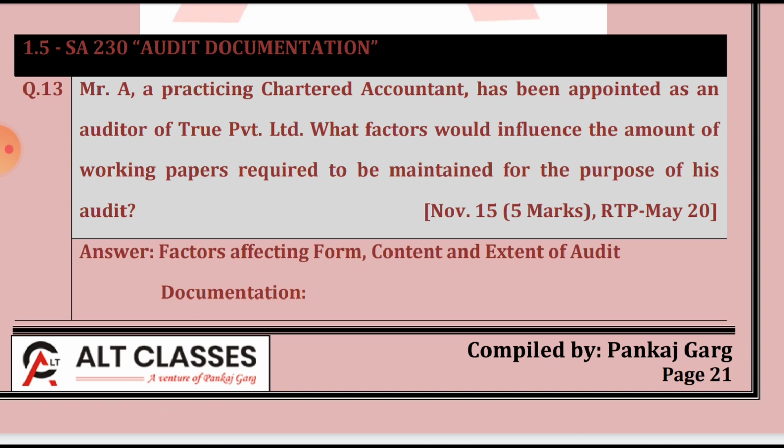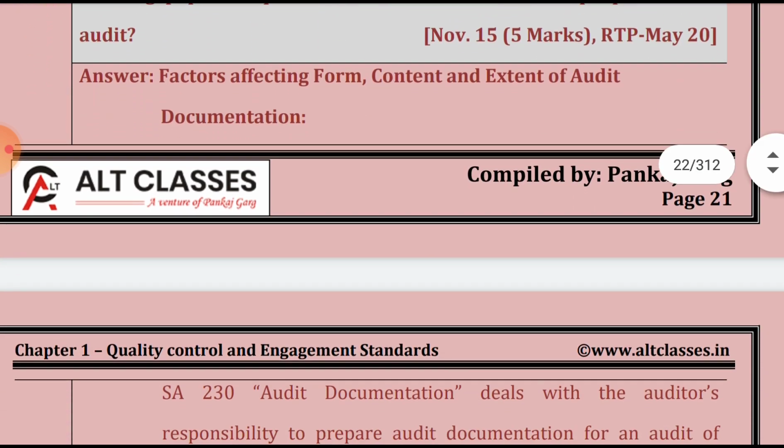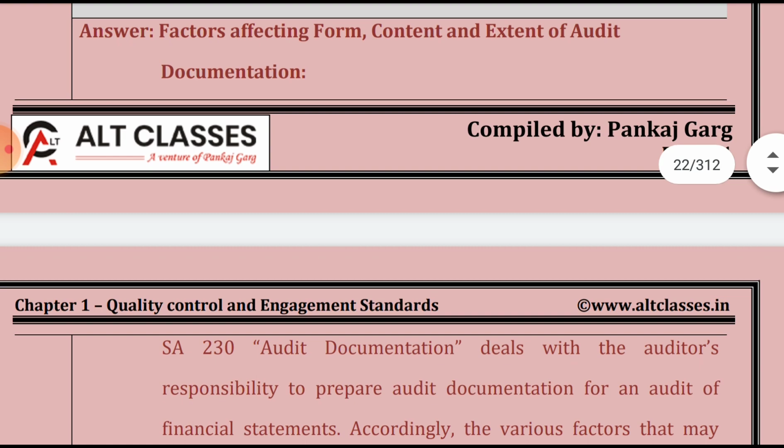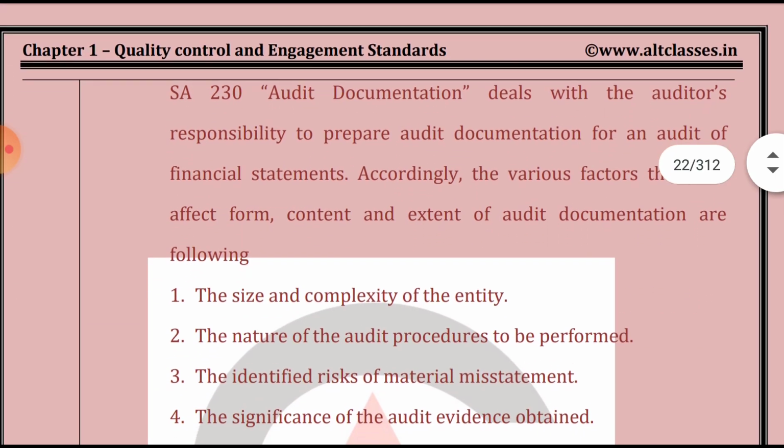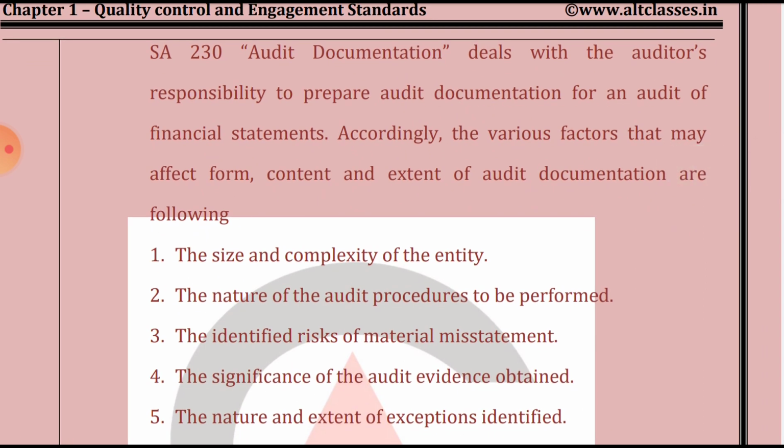What factors influence the amount of working paper, that we have to state specifically, and this is the most simple question. In this standard there are only 4 questions given, and this is the first one. Factors affecting the form, content and extent of audit documentation. In SA 230, at the start we have to mention the auditor's responsibility, that is to prepare the audit documentation of an audit of the financial statement. Whenever an auditor conducts the audit of the financial statement, he should prepare the audit documentation.